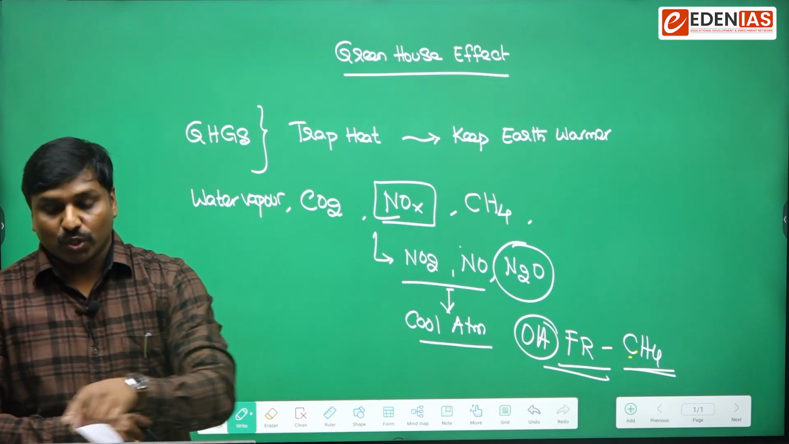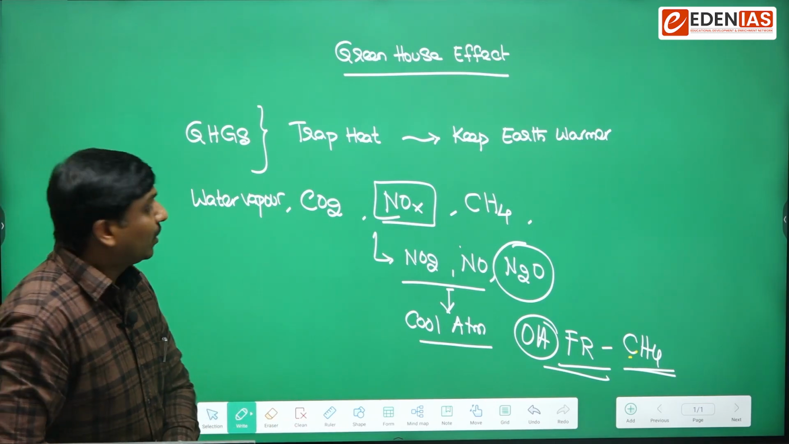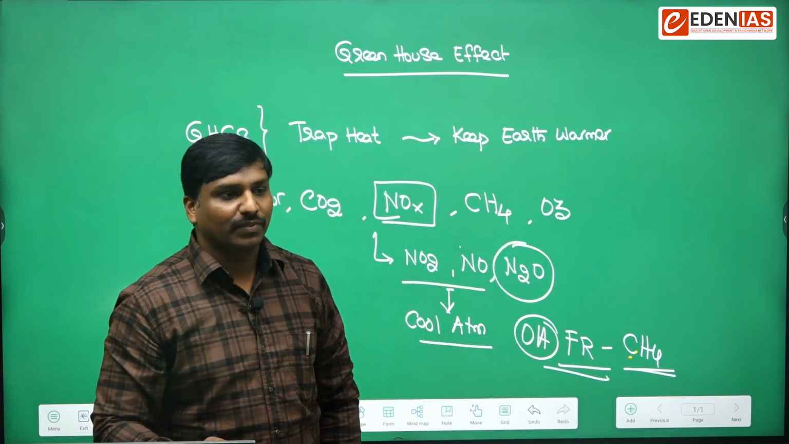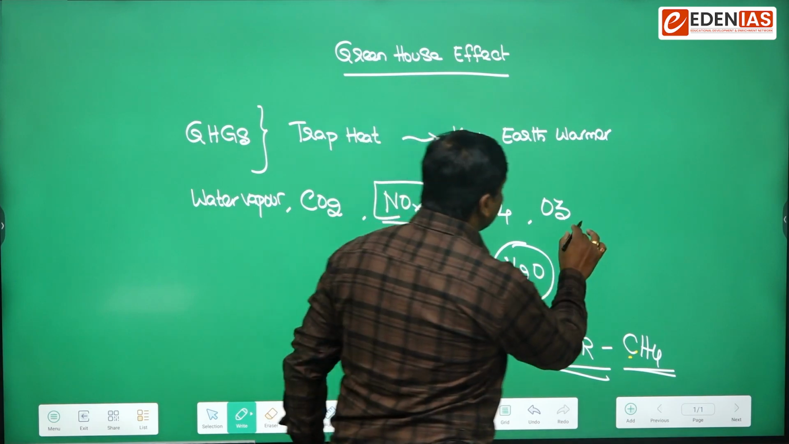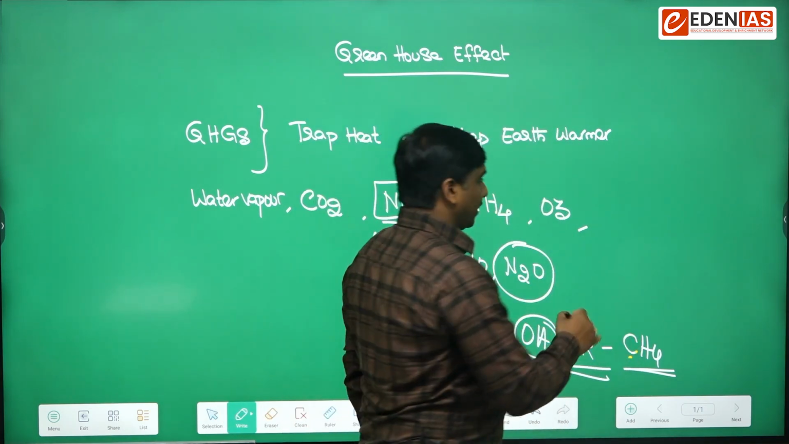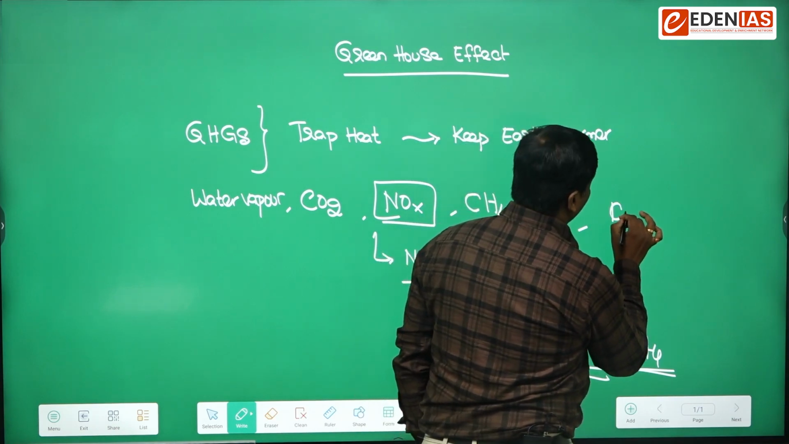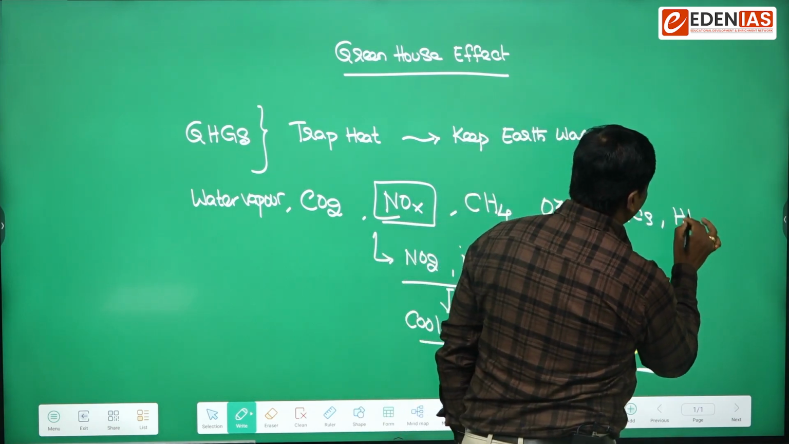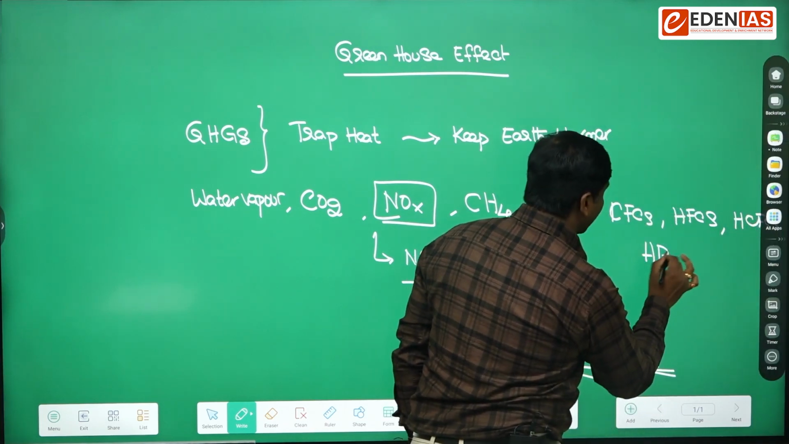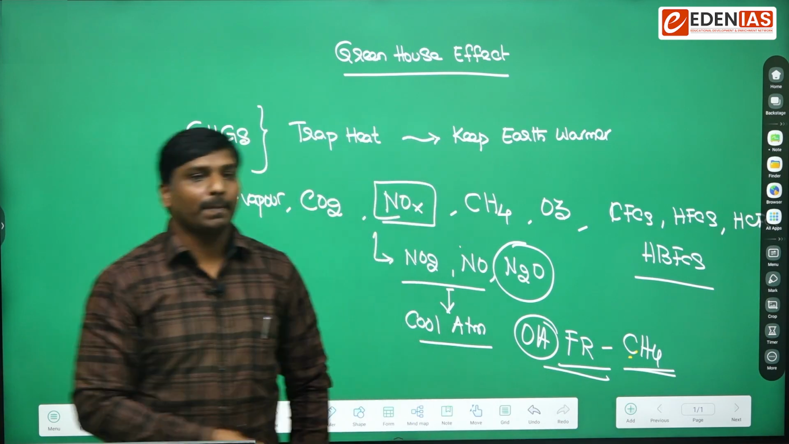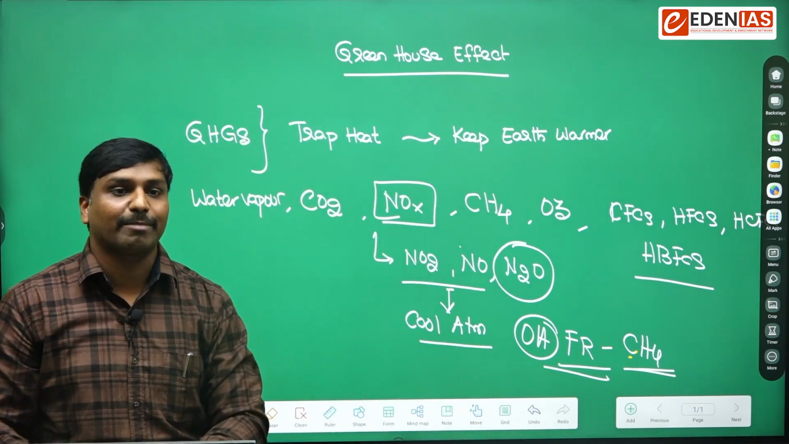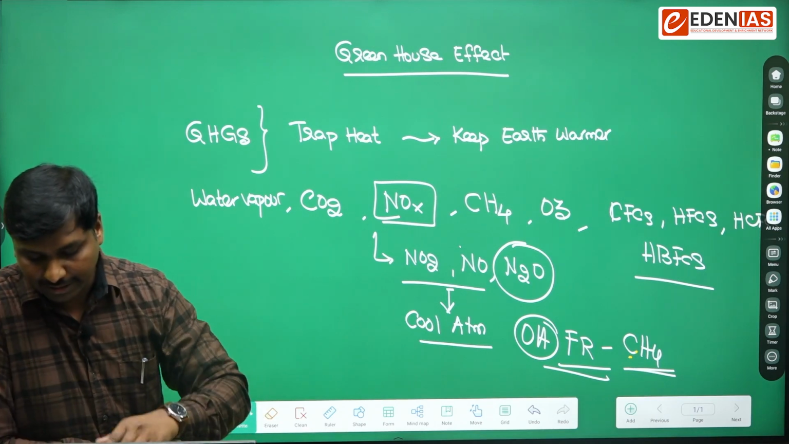Then, other important gases. Can we say ozone? Is ozone a greenhouse gas? Can it trap heat? And what about the halogen compounds like CFCs, HFCs, HCFCs, or HBFCs? All of them have the ability to cause greenhouse global warming, or the potential to trap heat. That is another important thing to keep in mind.